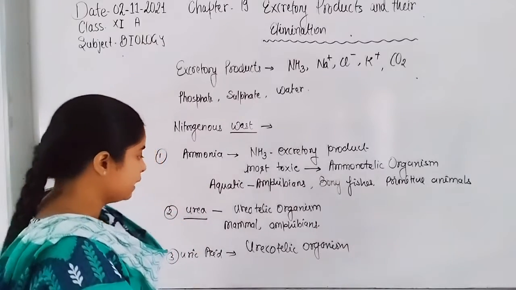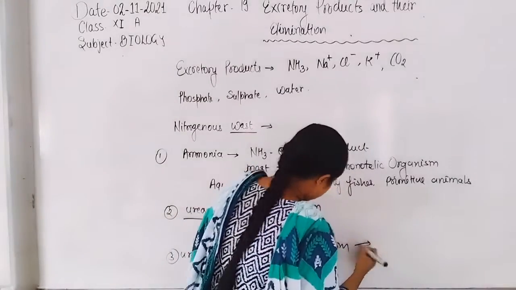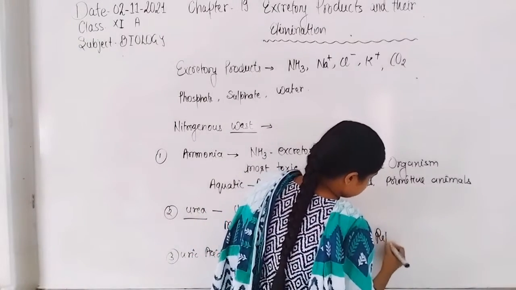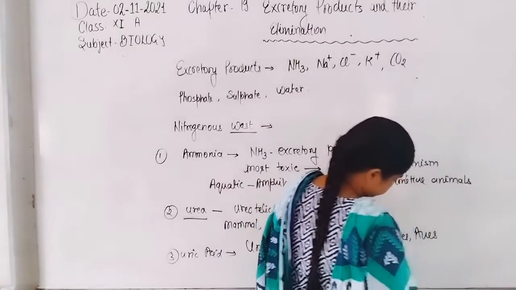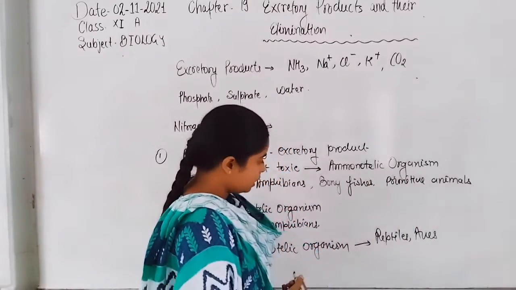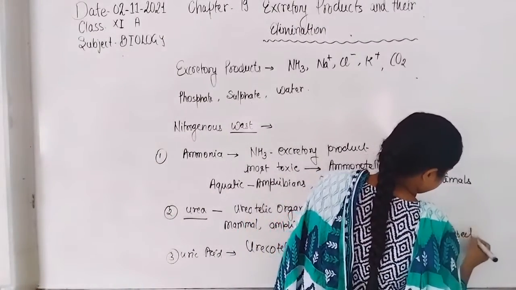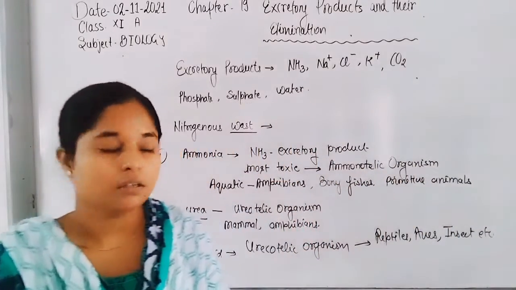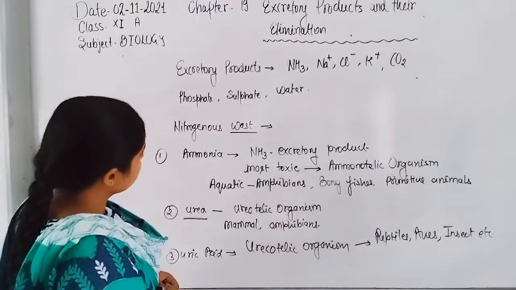The organisms that secrete uric acid as excretory product are reptiles, aves, insects, and so on. So these are some types of organisms according to their excretory product.